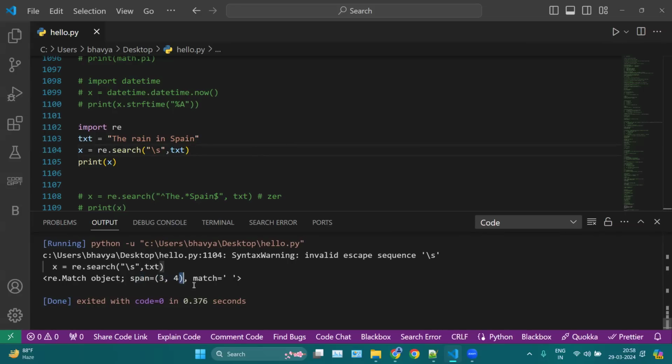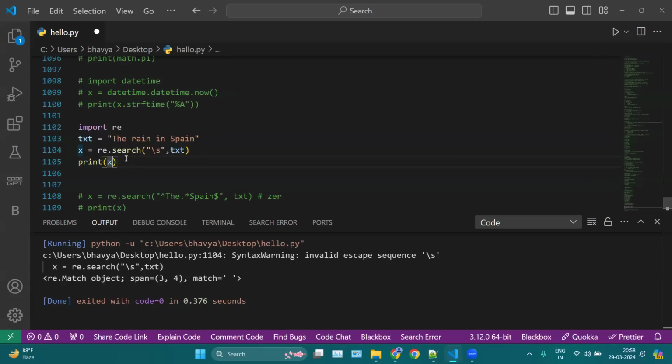It is starting from 3, which means your space is starting at 3 and ending at 4, because your next index is 4 here. That is why we have this 3, and also the match of that character, which is the space. You can see, x simply returns a match object.